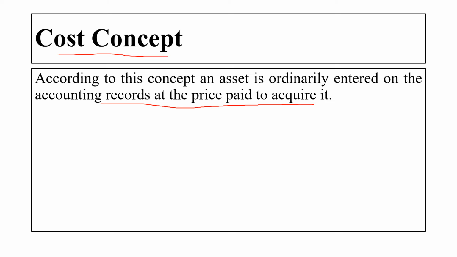Okay, it means whatever cost we are buying the asset at, we will record that amount in our books. Now, for example, if I buy the plant for rupees 5 lakh, but the value of the plant increases and the market value becomes 6 lakh, but I have purchased that plant for rupees 5 lakh, so I will record the 5 lakh and not the 6 lakh. It might be the market value of that plant, but the amount for which I have purchased it, I will record that amount in the books of account.